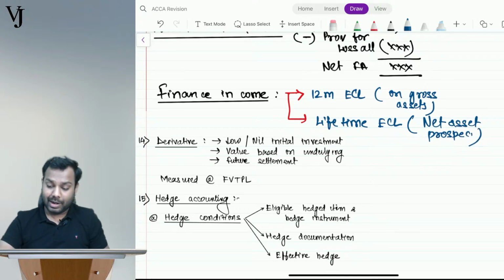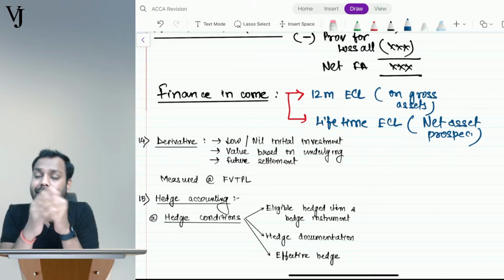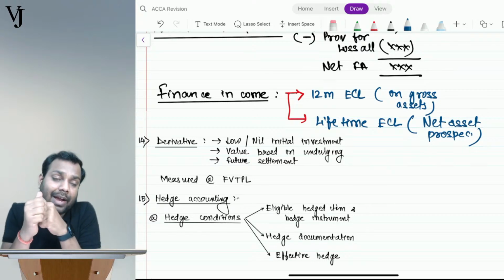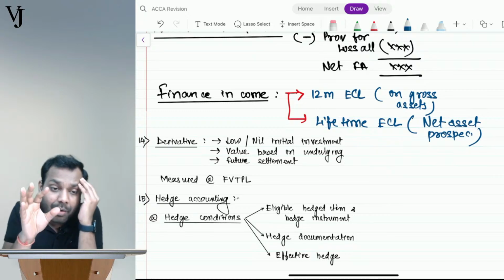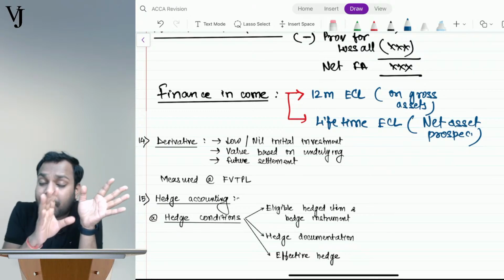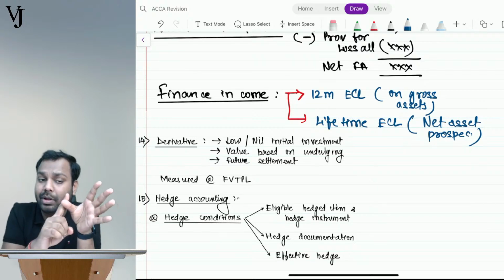Let's suppose at this year end, on 31st March 2022, I created a lifetime ECL on a financial asset. So when I am calculating the finance income for 31st March 2022, will I record on gross or net? I will do it on gross.